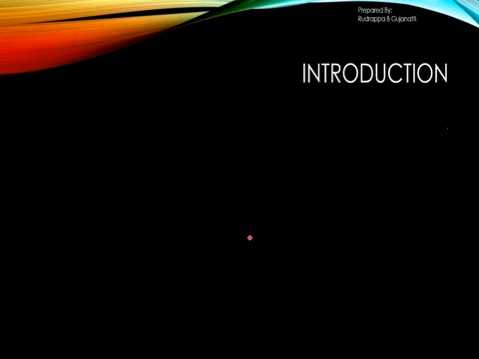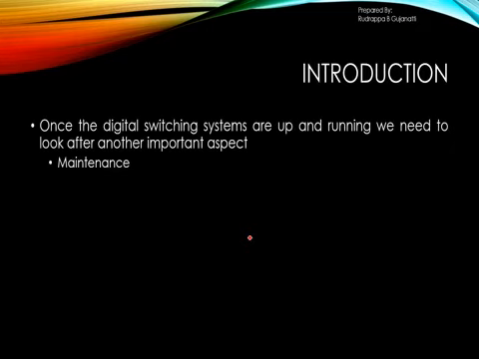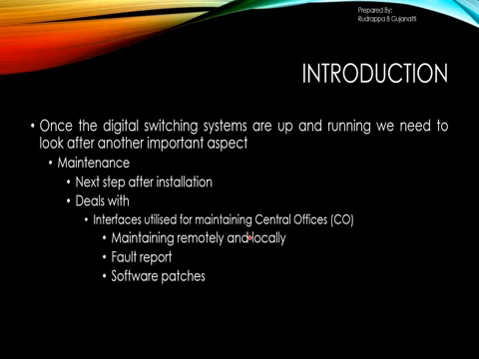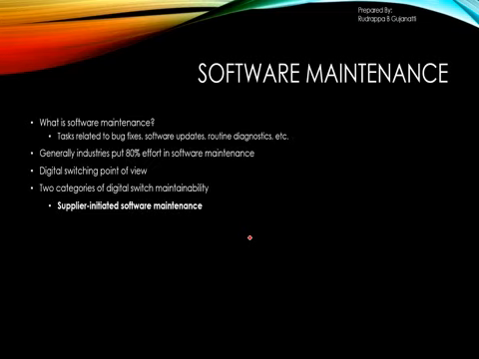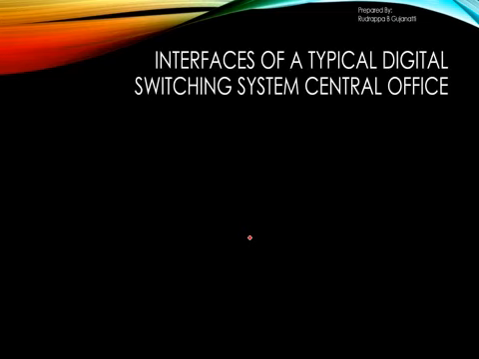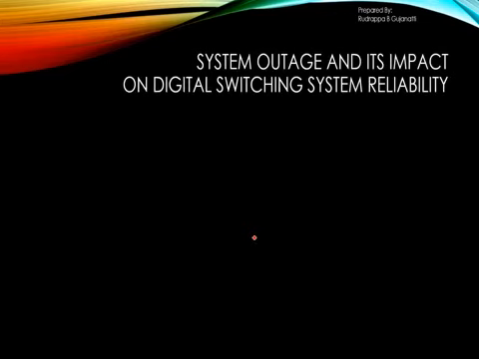So, in previous classes or sessions, we went through the introductory part related to maintenance: what is meant by maintenance, what is specifically meant by software maintenance, and what are the interfaces relevant to the digital switching system of the central office. Now let us move further and see what is meant by system outage and what is its impact on the overall digital switching system.